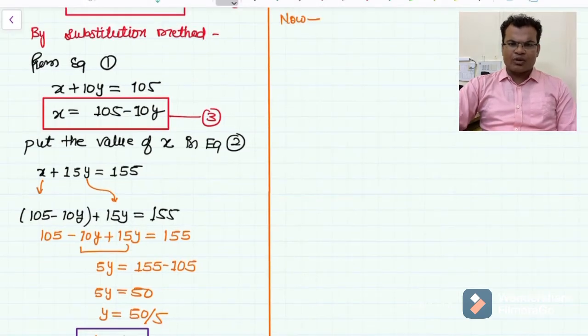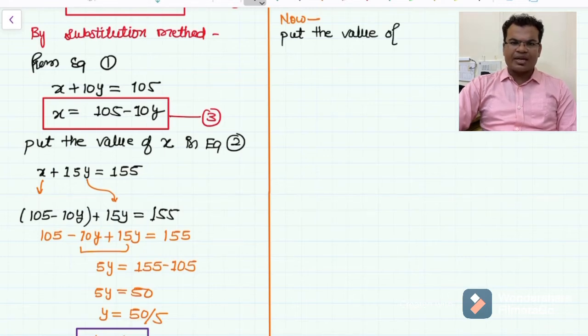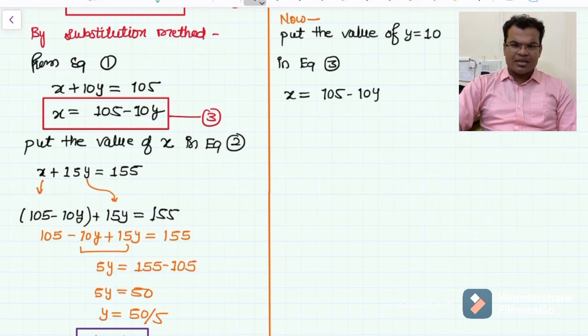So x equals 105 minus 10 into 10, because the value of y is 10. 10 into 10 is 100, so 105 minus 100 is 5.